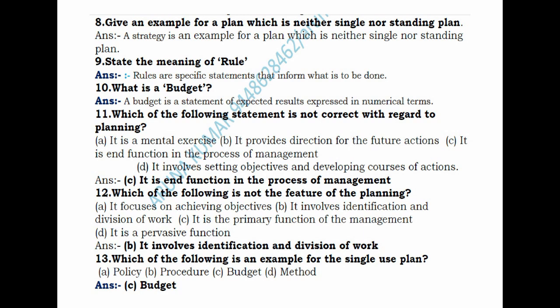The ninth question is: state the meaning of a rule. Rule is one kind of plan that arises under different types of plans. Rules are specific statements that inform what is to be done. It specifies what is to be done, and we follow those rules. A rule is a specific statement that informs what is to be done.